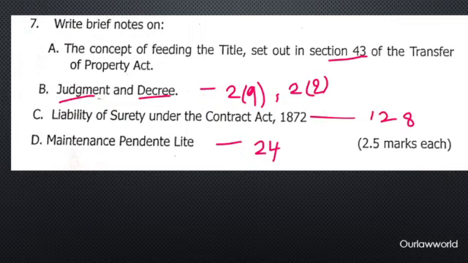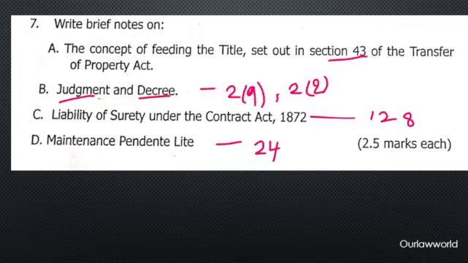Under Section 43 of the Transfer of Property Act, you will write that a transfer is made by a person without the title to transfer that property, but later this person acquires the title. The transferor intended to transfer his interest in good faith when he did not have the title, and later he cannot say that the transfer is invalid even though he was not possessing the title. So that is called feeding the grant, or feeding the title by estoppel.